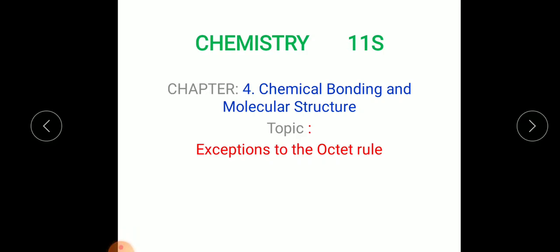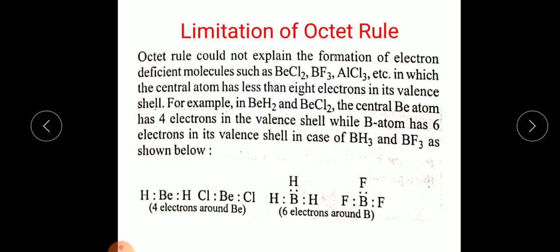But there are some compounds where it forms a compound but the central atom or the other atom does not have 8 electrons. Let us see what they are. So, limitation of the octet rule. The octet rule could not explain the formation of electron deficient molecules such as beryllium chloride, boron trifluoride, aluminum trichloride, etc., in which the central atom has less than 8 electrons in its valence